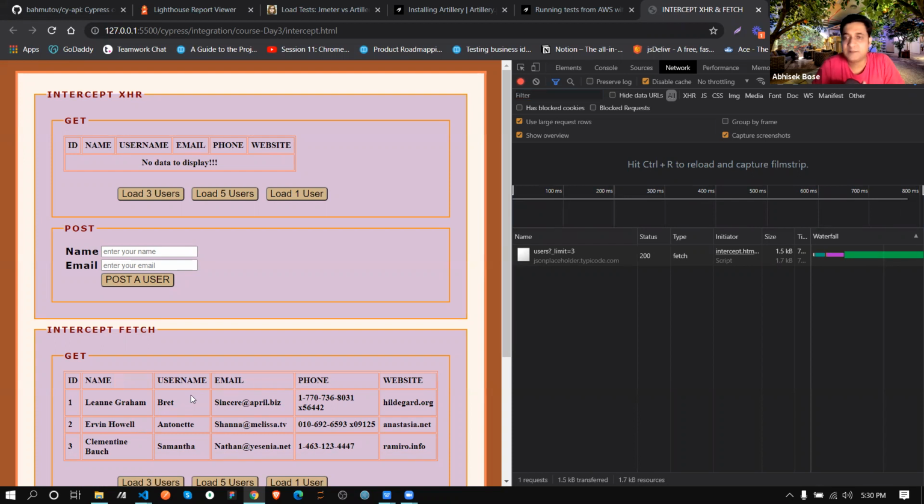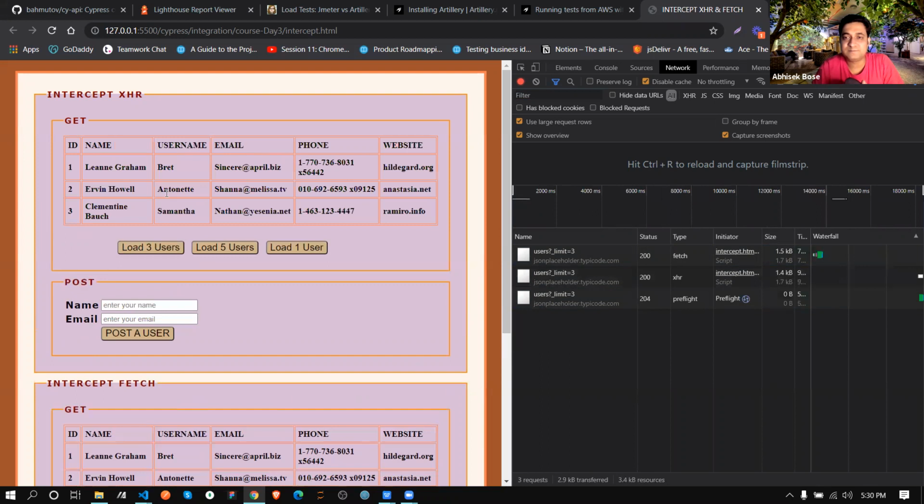See the type. Type is fetch. Now, if I click over here, load 3 user. Now see, what is the type? XHR. Correct? Now my question is, what is the difference between XHR and fetch?